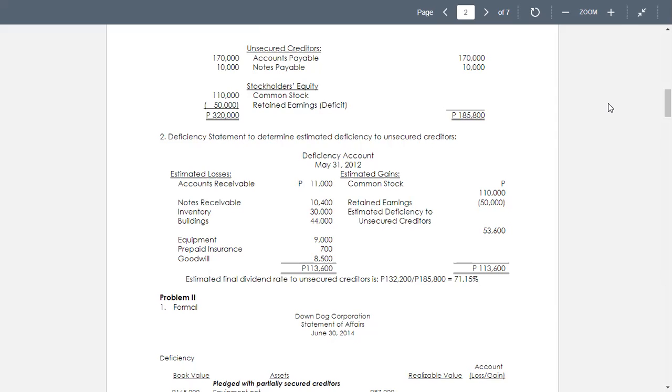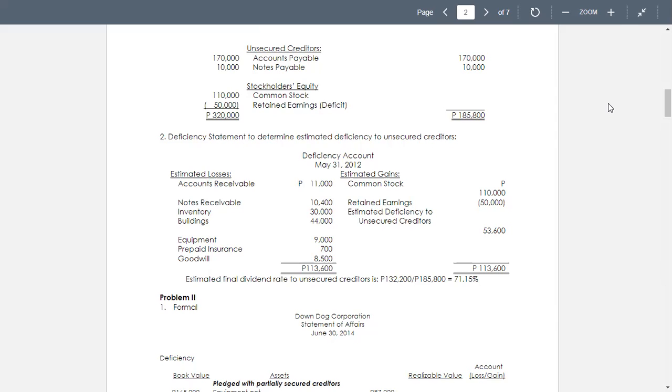Now, our inventory is carried at 60,000. You can only receive 30,000 upon conversion. The building, the cost is 182,000 minus the accumulated depreciation of 63,000.